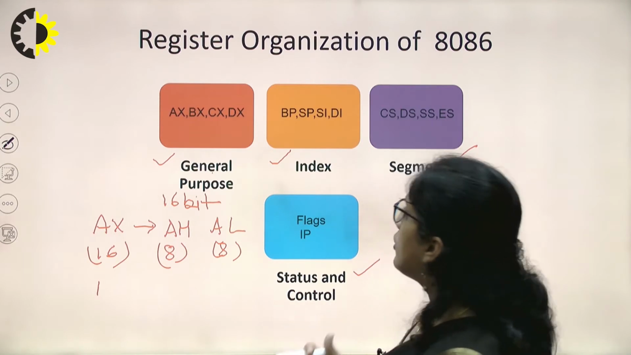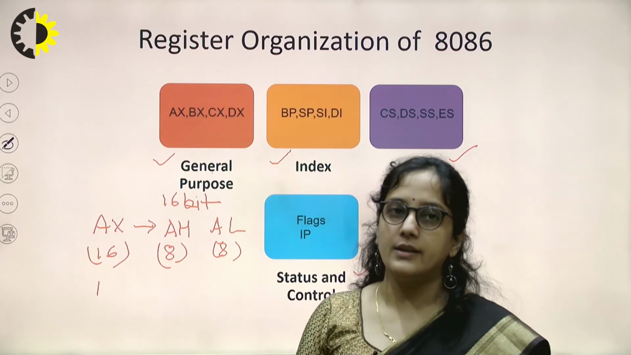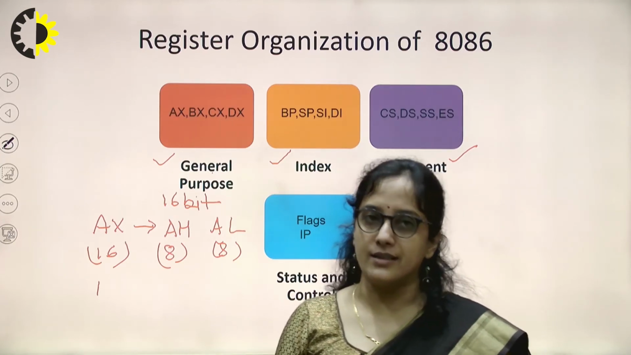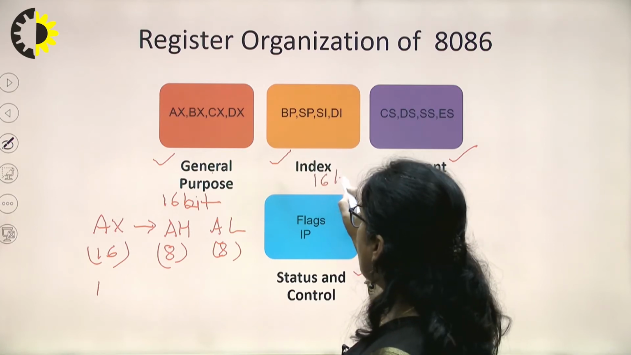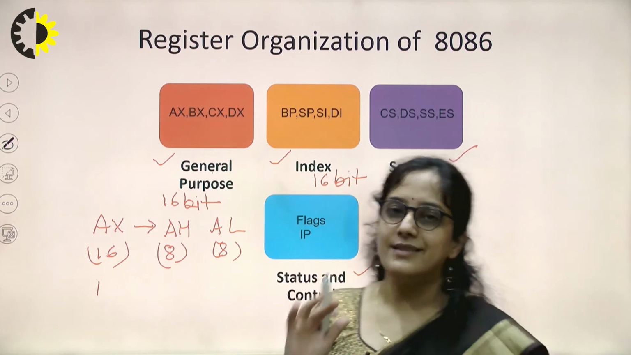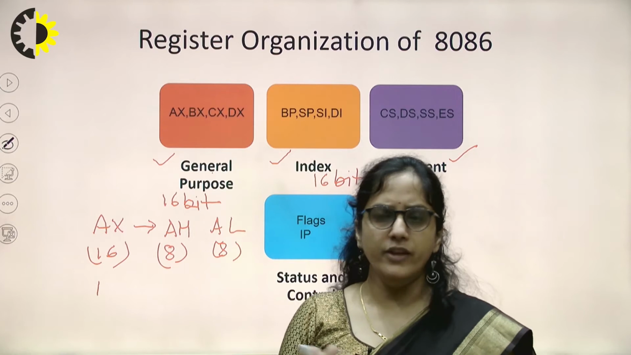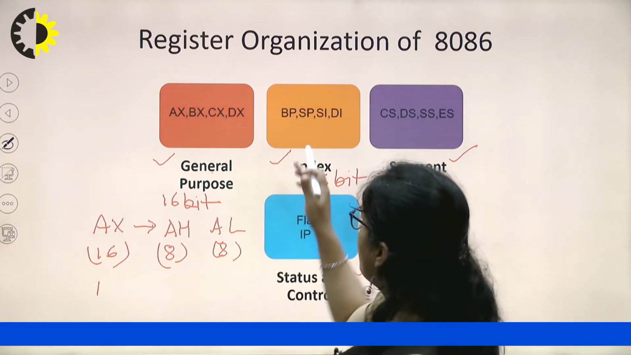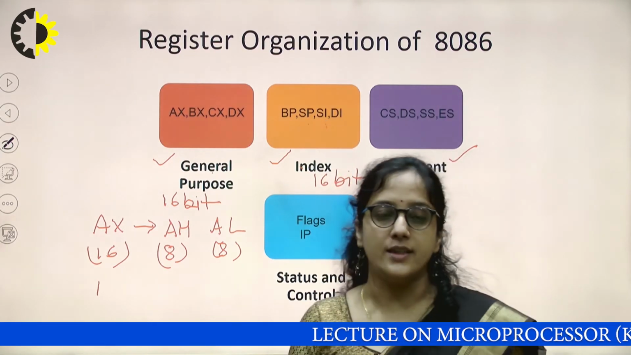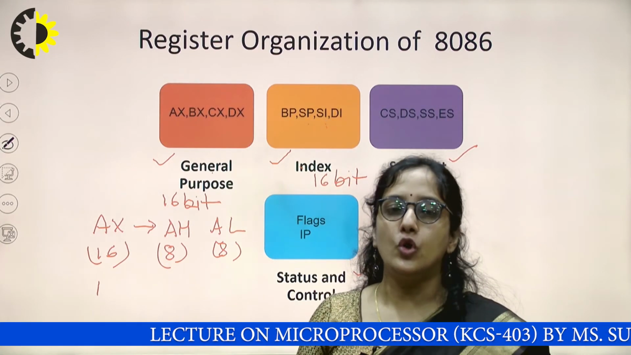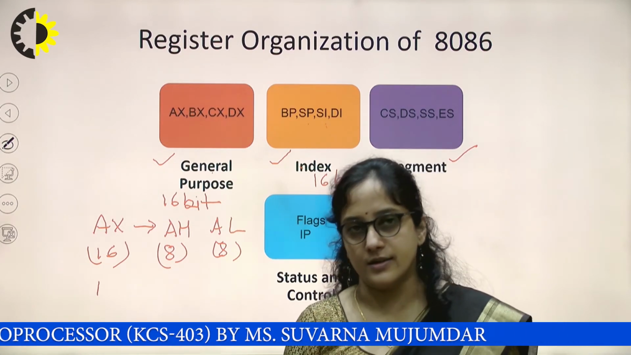Then if we want to store some address, or we have to index some data, then in that case we need some index register. So there are 4 index registers. These are also 16-bit each. In case of microprocessor 8086, all the registers are of the same size, that is 16-bit each. We don't have a variation. So these 16-bit registers, base pointer register, stack pointer register, source index and destination index, are used to hold the address of the memory location, or we can say the index registers.